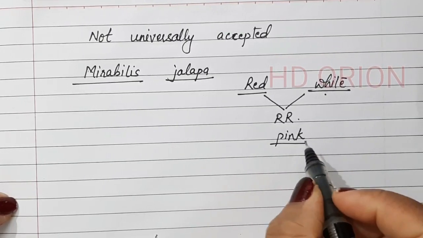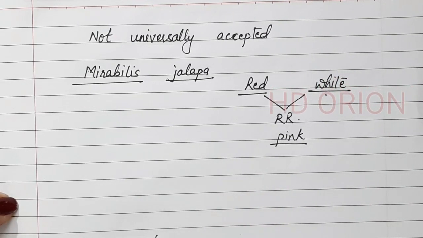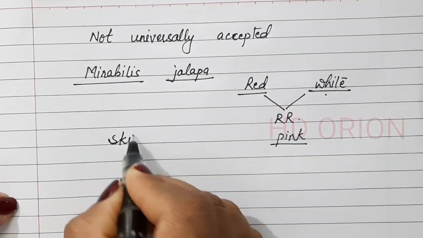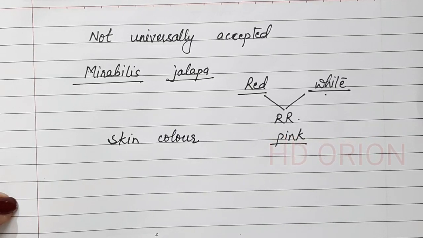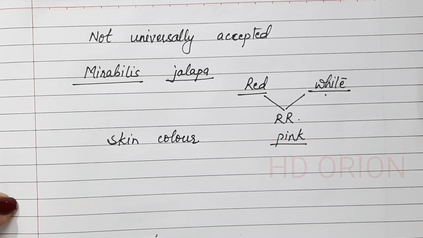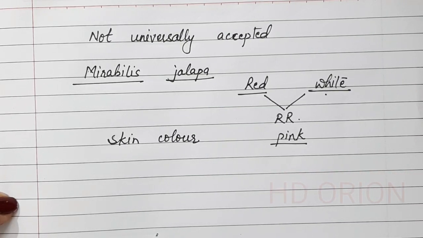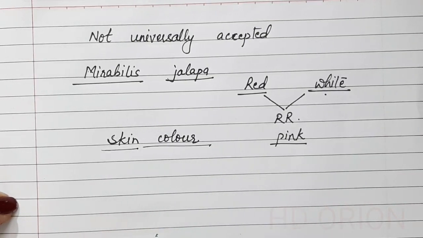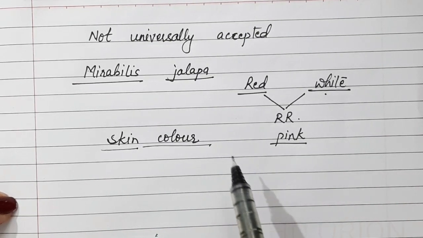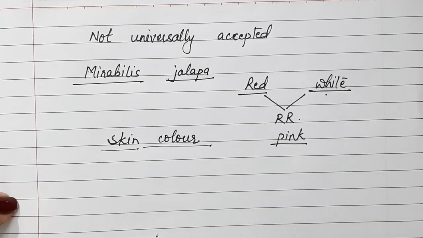That means, according to Mendel, it can be only a dominant character or it can only be a recessive character. If we consider the human trait for skin color, it can only be the two extremes. A person can be very dark or can be very fair, but we see the intermediate colors also. It can be for other attributes of humans, but then it is not like that. We see various shades of skin color, and therefore this was only accepted for the pea plant and not for every character.